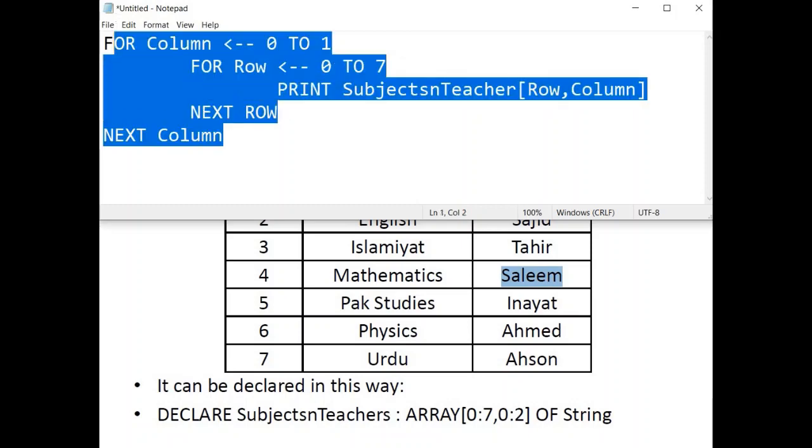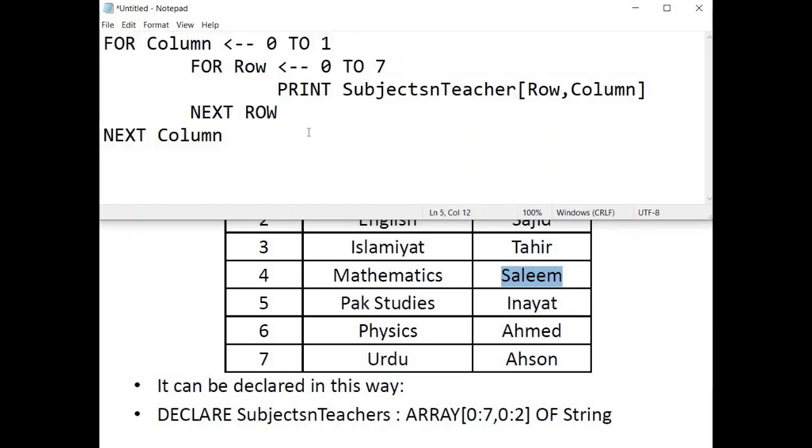These 5 lines would print any 2D array in the world onto your screen. You just have to change the column and row range and the name of the array.